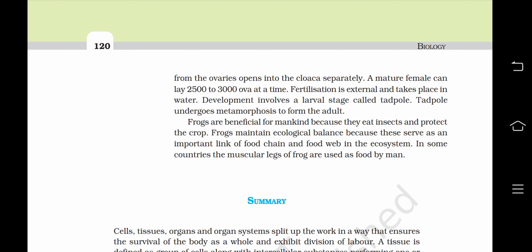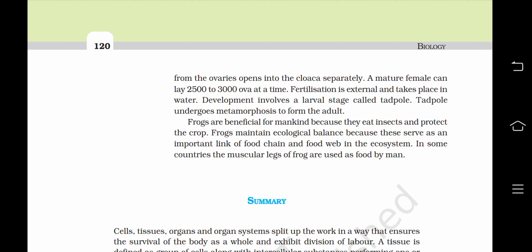Frogs are beneficial for mankind because they eat insects and protect the crop. Frogs maintain ecological balance because they serve as an important link of food chain and food web in the ecosystem. In some countries, the muscular legs of frogs are used as food by men.